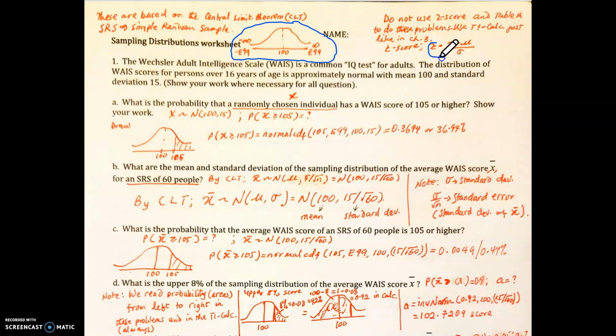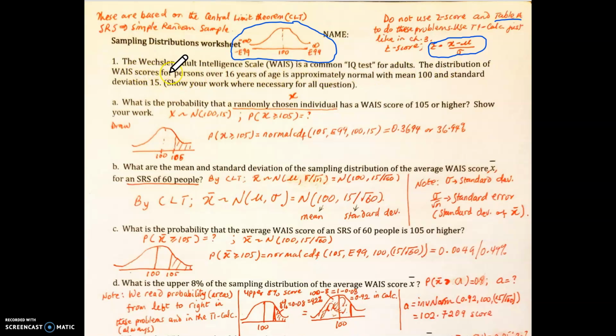This is the z-score, okay, and table A. I don't want you to use the z-score and table A. Okay, good. So I'm going to go through these questions now and show you how to do these problems on your quiz. Now the first question is the Wechsler Adult Intelligence Scale, WAIS. It's a common IQ test for adults.